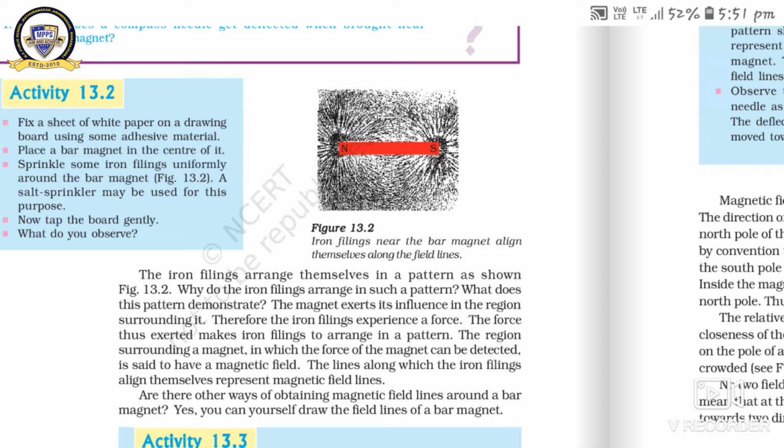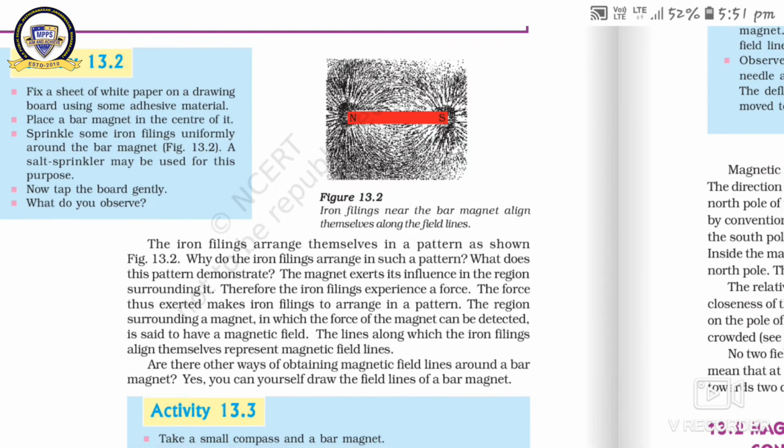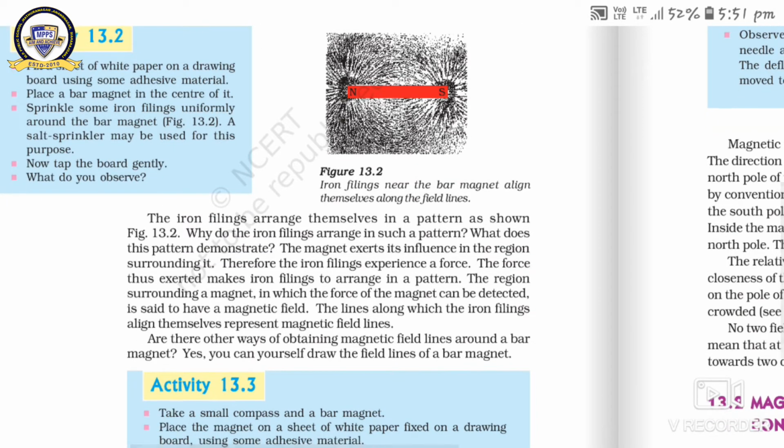Why do the iron filings arrange in such a pattern? Why are they not arranging at random? What does this pattern demonstrate? It means, this is the big question. What is the pattern of the iron filings, and what does this pattern demonstrate? The magnet exerts its influence in the region surrounding it.